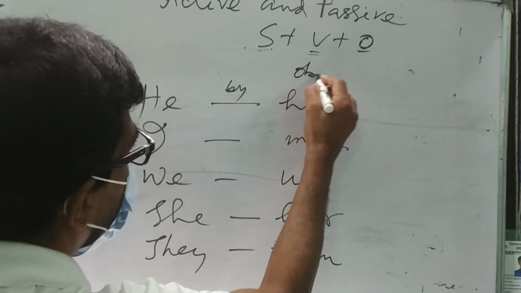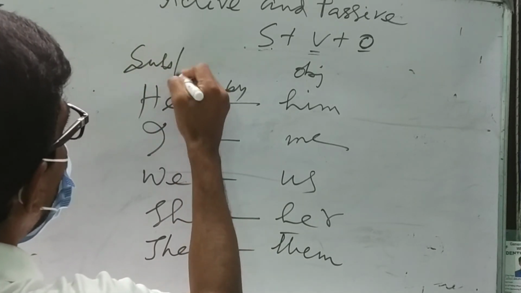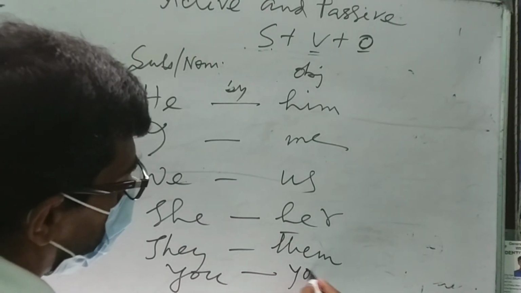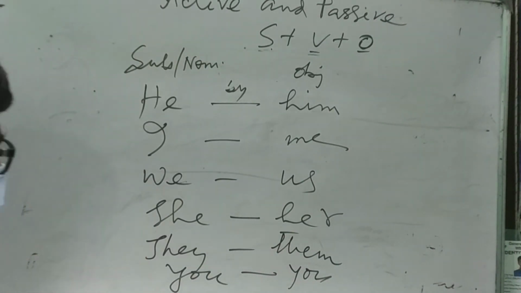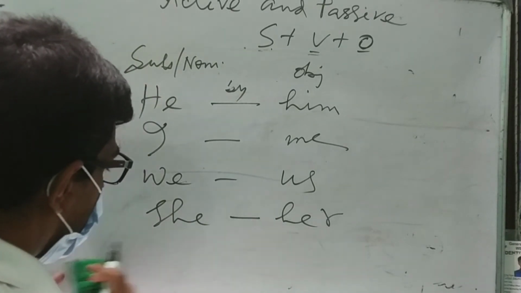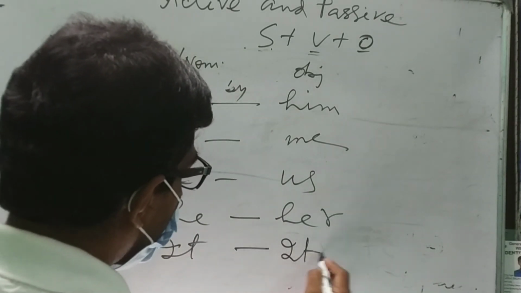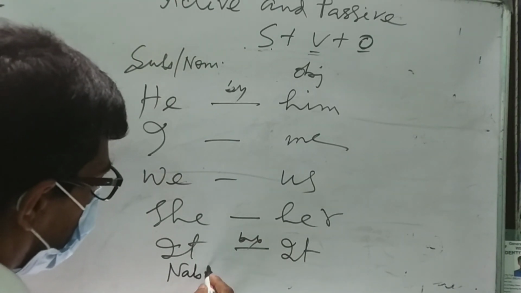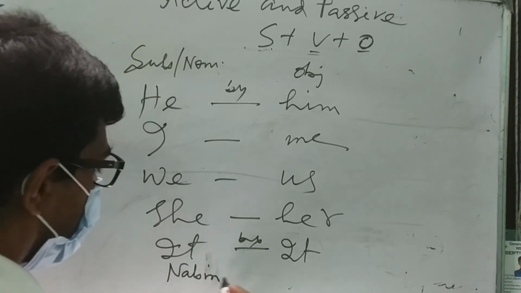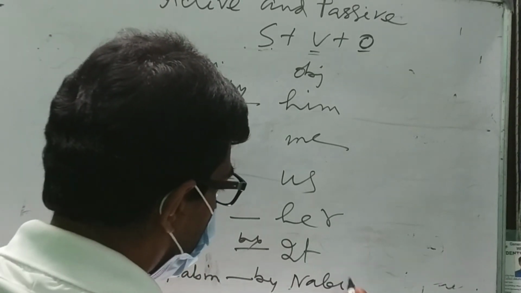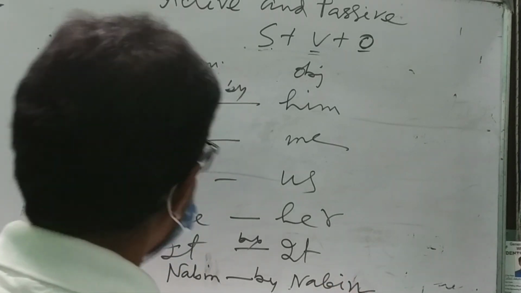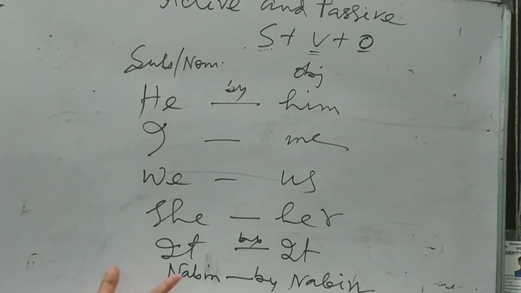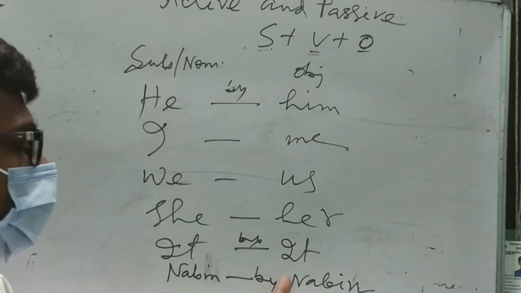These are the objective forms. These are the subjective or nominative forms. You will not be changed: you will be you. And there are other subjects that will remain the same: it, by it. And if it is a person, like Naveen, then by Naveen. So these are the rules of changing from active to passive. These are the subjective pronouns, and their case will be changed into objective.